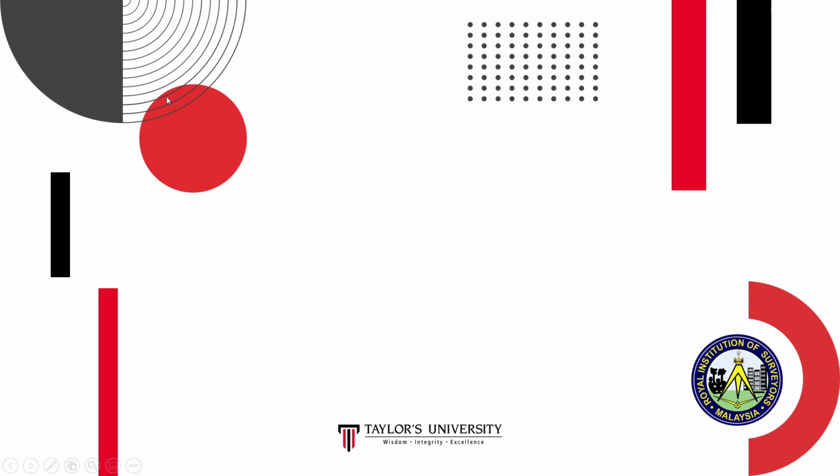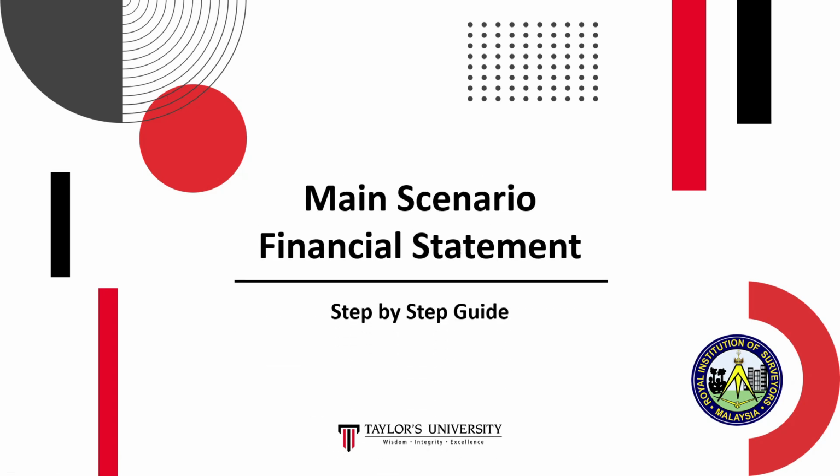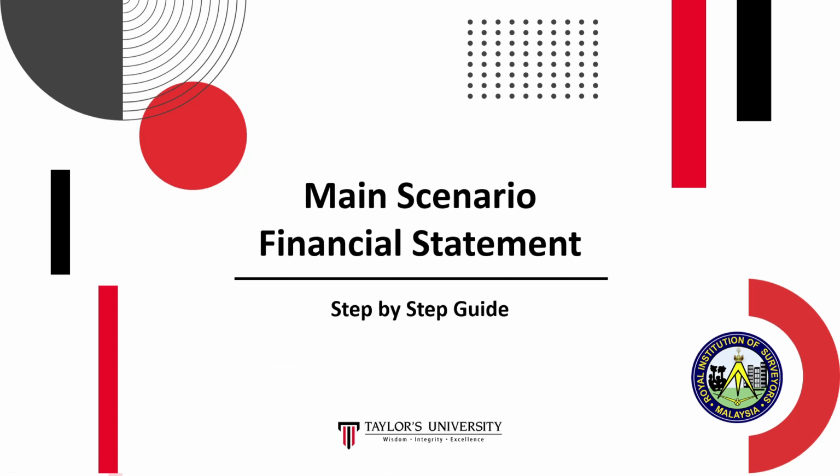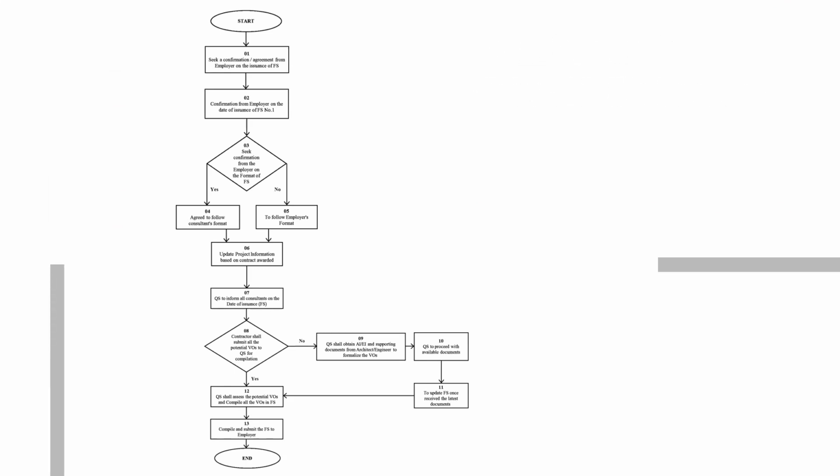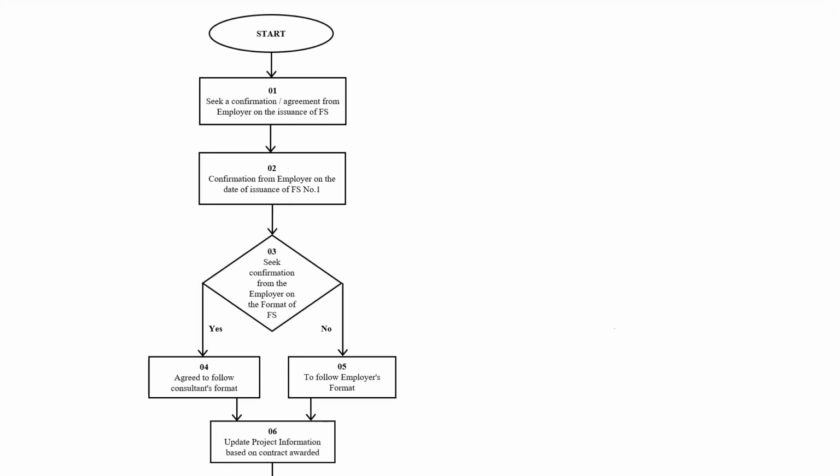The SOP of the financial statement for main and special scenario consists of 14 and 13 steps respectively. Now, let us bring you through this step-by-step guide on how to prepare the financial statement.